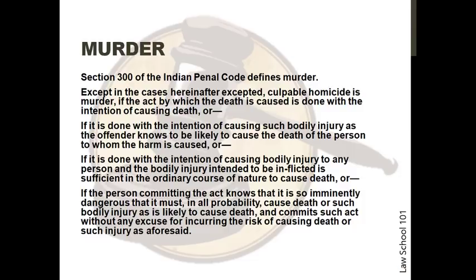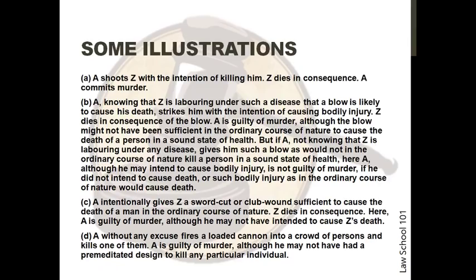Now let us look at some situations. Number 1. A shoots Z with the intention of killing him. Z dies in consequence. A commits murder. In the second situation, A, knowing that Z is laboring under such a disease that a blow is likely to cause his death, strikes him with the intention of causing bodily injury. Z dies in consequence of the blow.